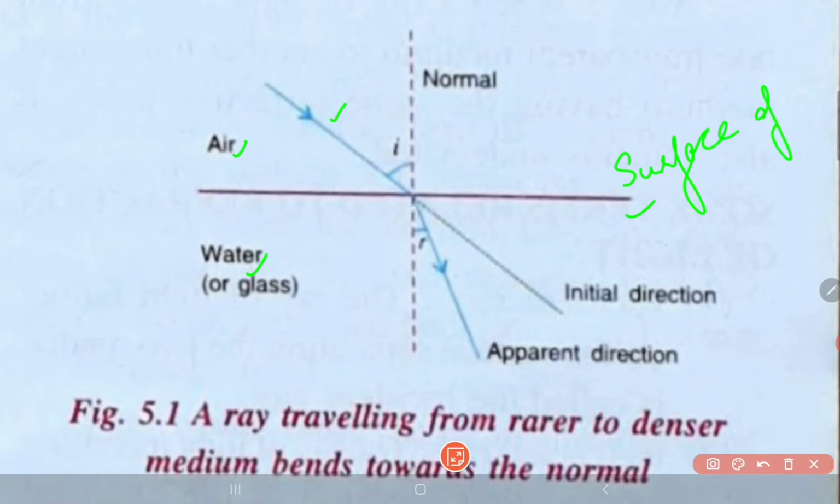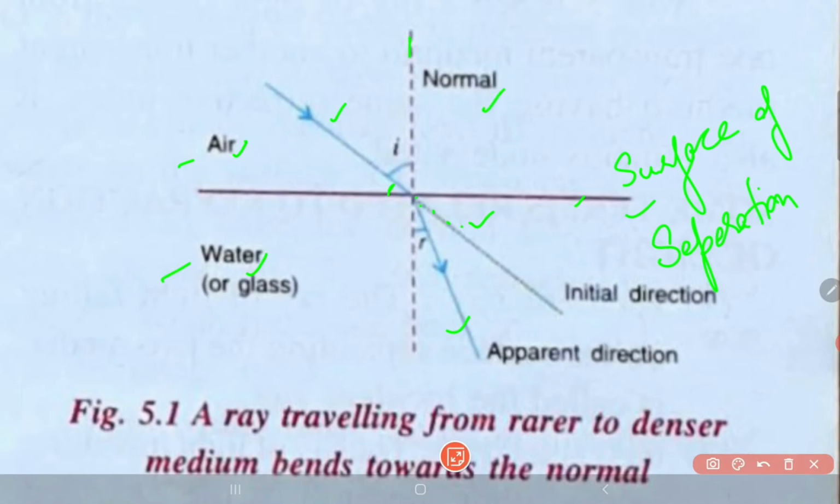Surface of separation, right, because this surface is separating two different media, that is water and air. So whenever a light ray strikes the surface of separation such that it makes some angle other than 90 degrees with the surface of separation, then the light should have gone straight. But what happens is the light is bending, right, and this particular line is known as normal.